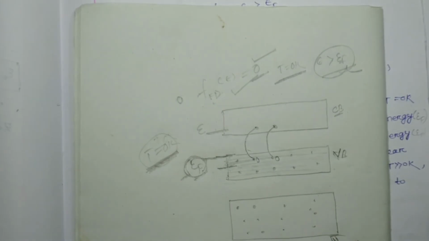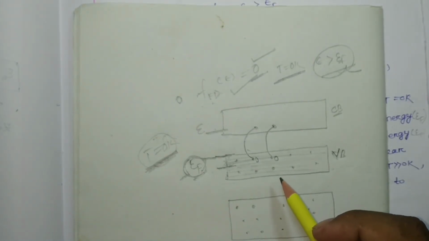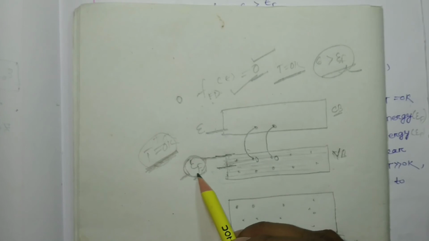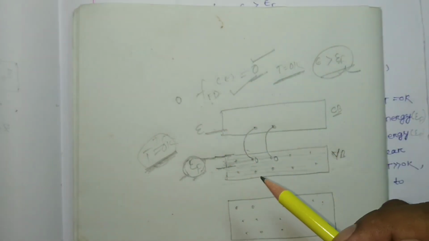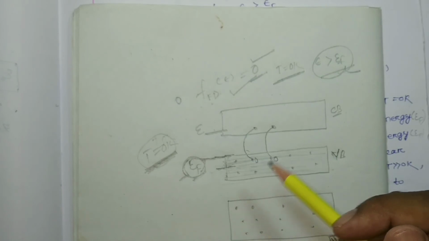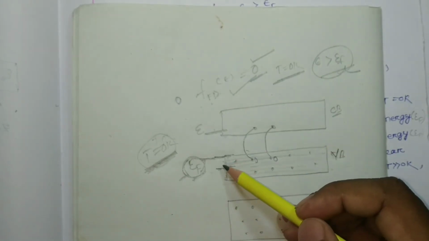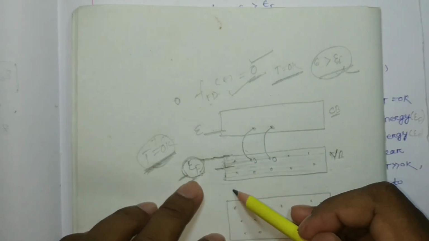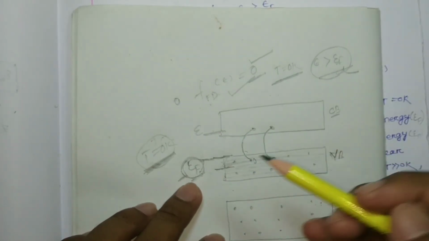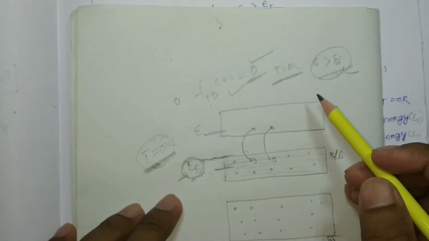So now for this case, above epsilon f the Fermi-Dirac distribution function will not be 0, it will have some value. But the Fermi-Dirac distribution function at epsilon f, at a particular temperature above 0 Kelvin, will always be equal to 1.